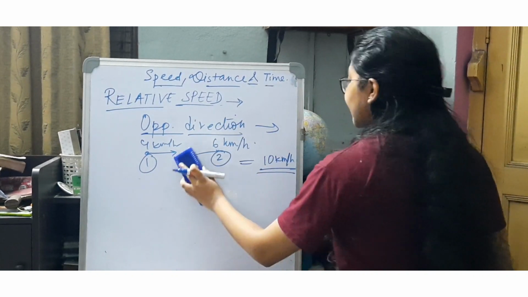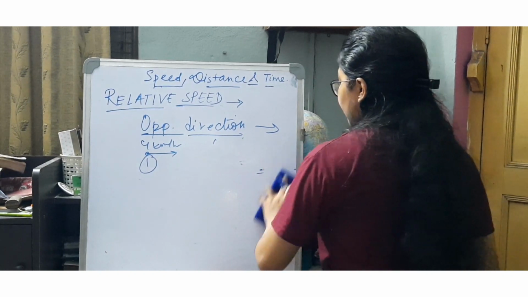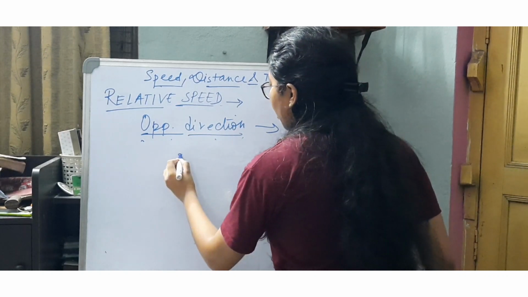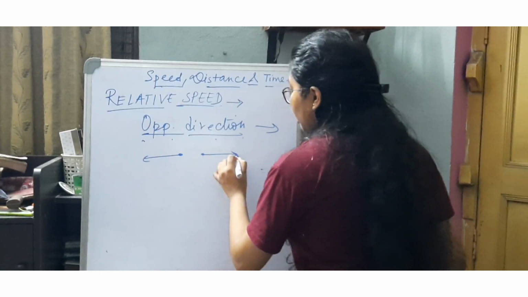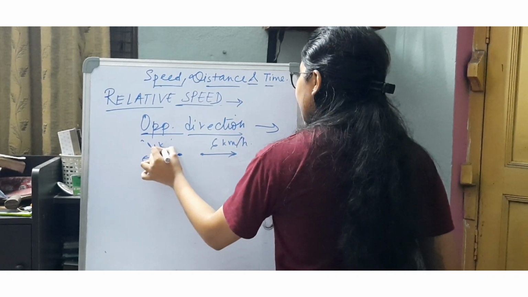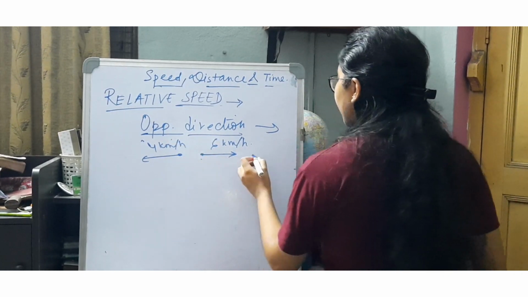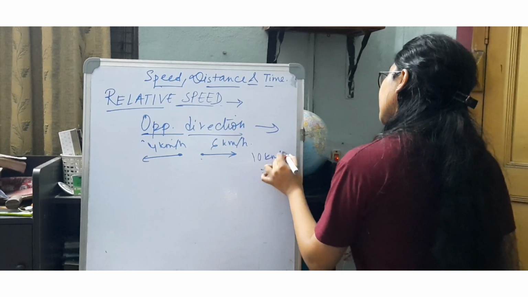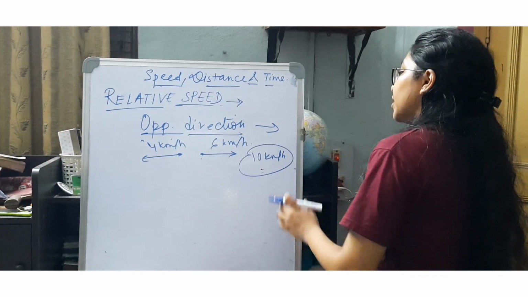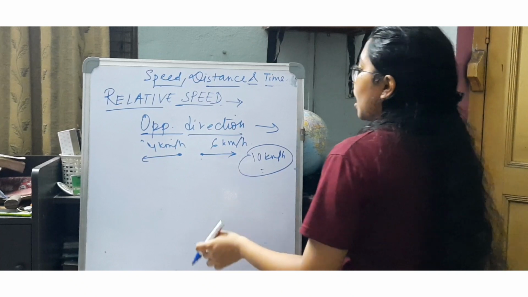In the same way, if they are moving away from each other, with the same values of speed as previously, it will still be moving away with a speed of 10 km per hour. So both are the same because they get added up when they are moving in the opposite direction, because it is actually ahead of this one with respect to the 4 km per hour as well.